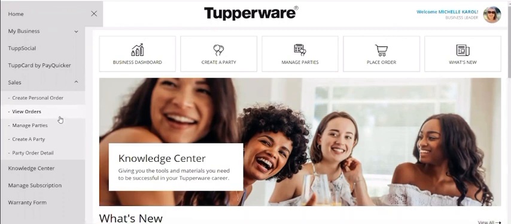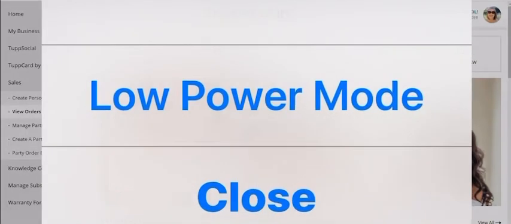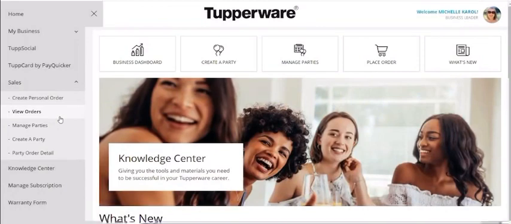Your view order tab is the most important, because as you're placing orders or as other people are placing orders, this is what is going to show you if it is processed, if it has shipped, and just to make sure that everything is placed properly. That's always a good thing, to go back into your view orders once you've submitted an order or a party and make sure that it is showing up there. If it's not showing up there, you may not have completed the last step in submitting your party. So just to make sure that everything is in place, that's a great little tip right there.